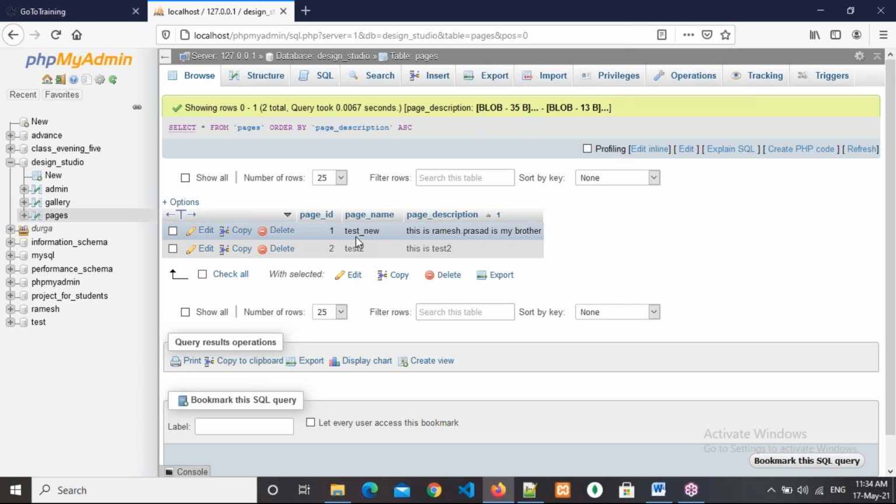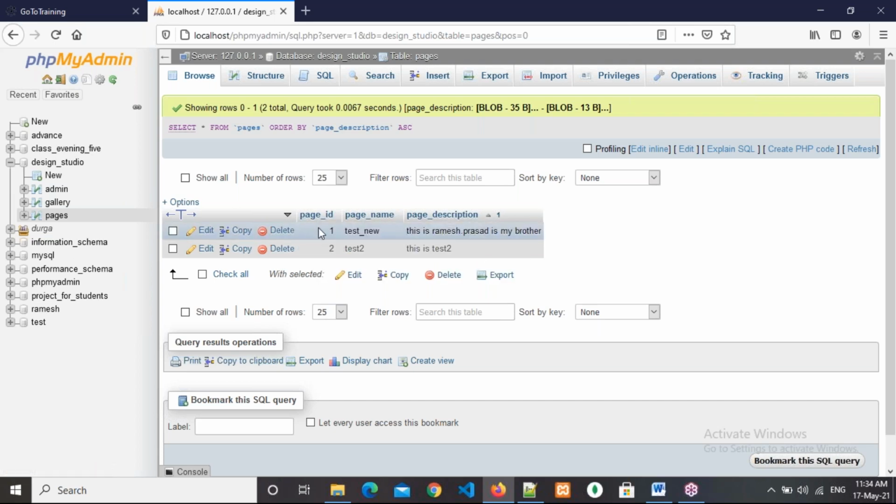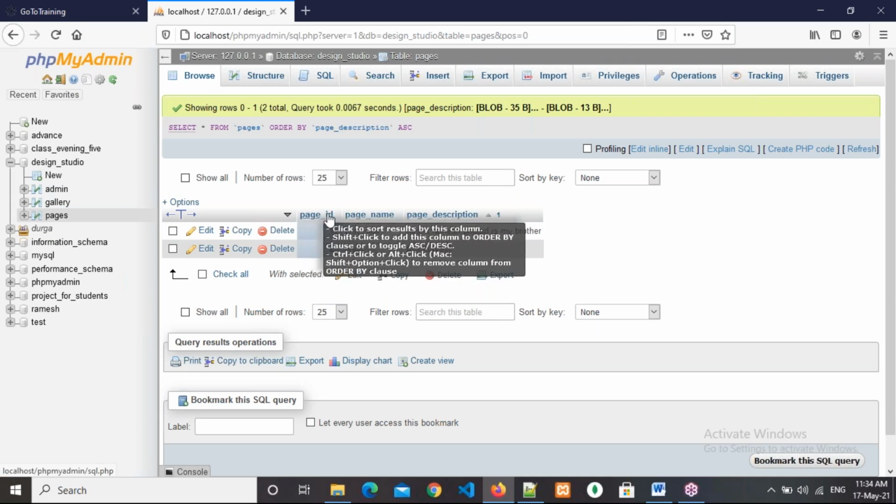So what is the solution for that? For every record we need to maintain a unique ID, that is called a primary key. In every table we should create a primary key that should be auto increment and unique also, so that however many Rameshes are there in the table, it won't confuse. Each and every record will be separate. Like that, in the relational database MySQL, we need to create a primary key on our own, declare it as a primary key, and assign auto increment also.